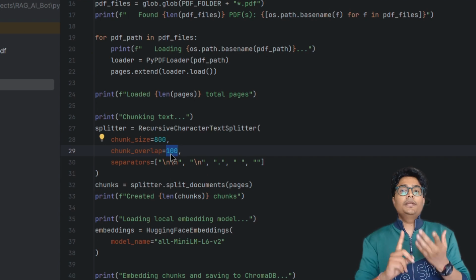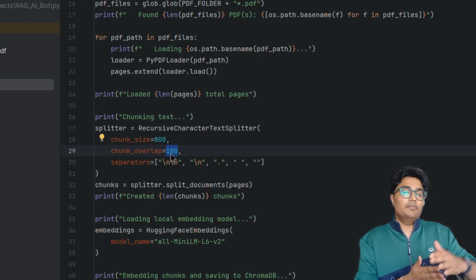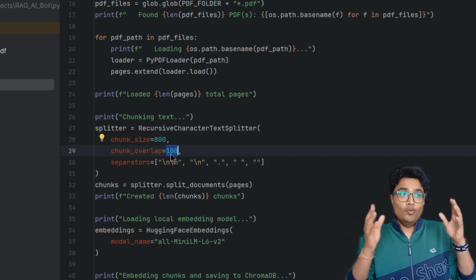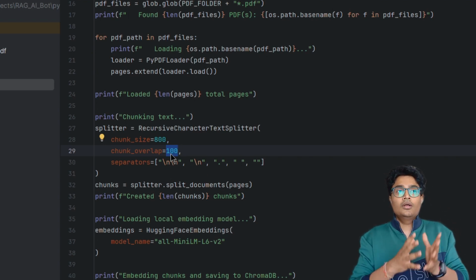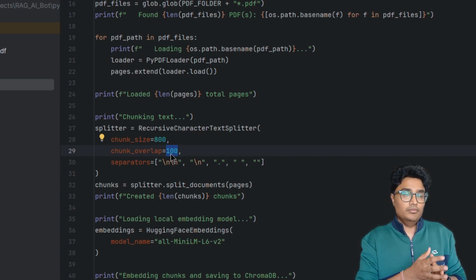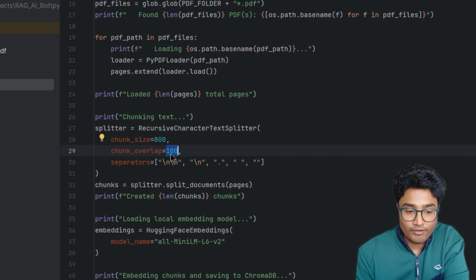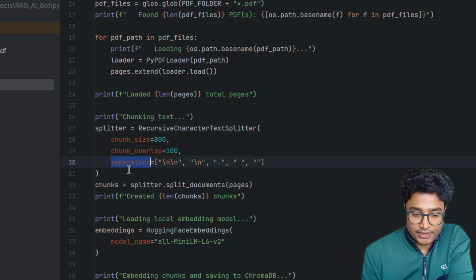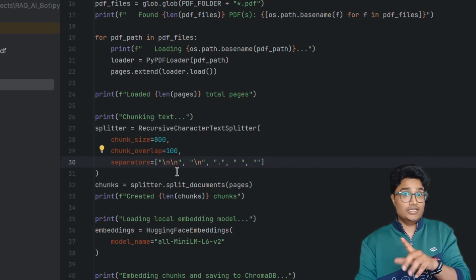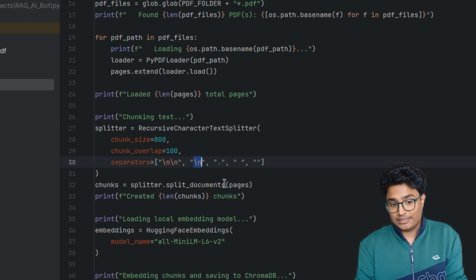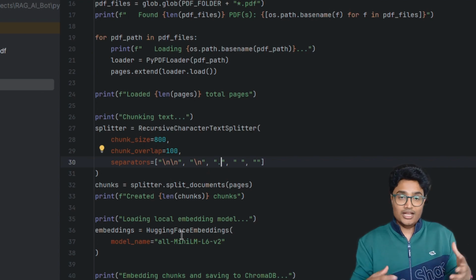Why am I using overlap? Because I do not want any context to get lost. What this chunking is doing is that my document gets split into small bits. Now if there is a split in between a paragraph or in between a sentence, the AI systems will lose the context, because if a sentence starts from the middle, it will lose the previous context. So I am keeping an overlap of 100 characters. The separators denote how I am doing this split. First it will try to identify the double newlines, which is the paragraph, then the single newlines, then the periods, which is the full stop, then spaces. So that's how the splitting will work.